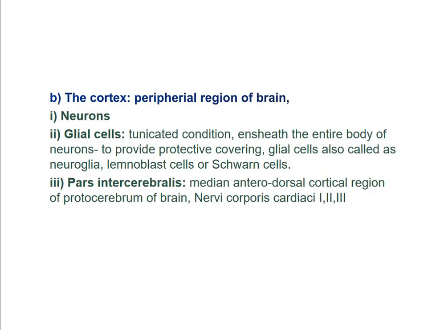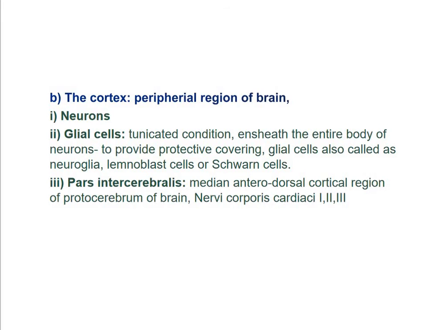Now, the adjacent glial cells are connected with one another by gap junctions or zonula occludens, tight junctions or zonula continua, and desmosomes. So, these junctions simply maintain the structural integrity of the system. Now, this is what about the glial cells. Now, the next point, that is pars intercerebralis.